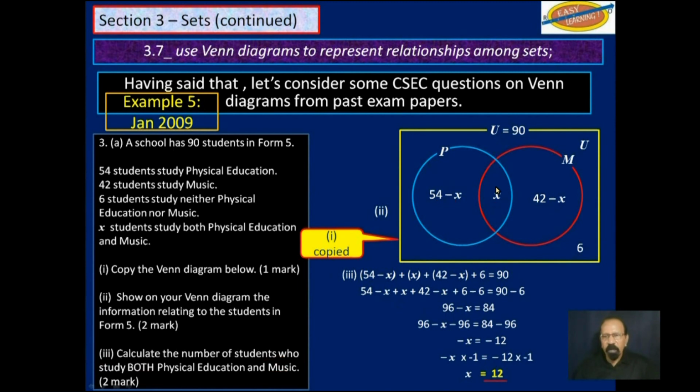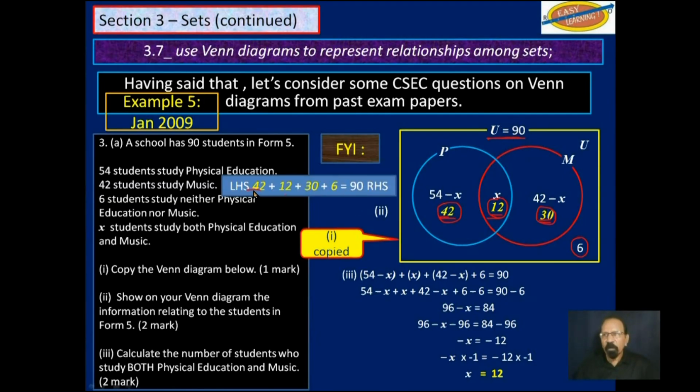So once we get this 12, that is this area here, the students who study both physical education and music, and the answer to that is 12. Now remember the last step. Let's check those answers to see if we are correct. This is 12. This will be 42, 54 minus 12. This will be 30. So if we add all these numbers, 42 and 12 and 30 and 6, we should get 90 on the right-hand side of the equation.